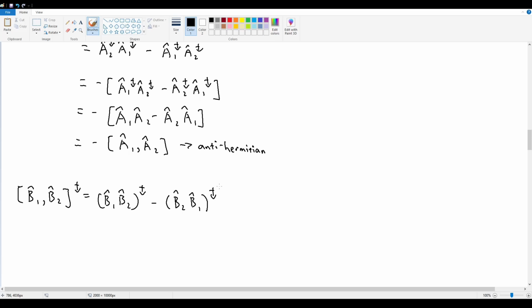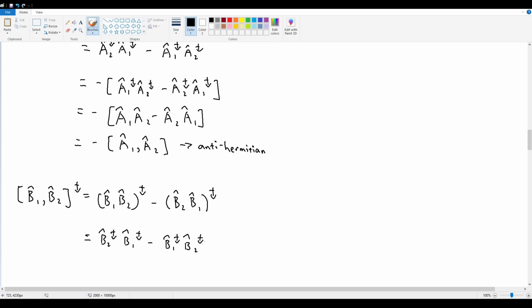Invoking the same property from problem 3.5 part B, I'm going to distribute the transposes into the individual terms by flipping the order. So this is equal to B hat 2 transpose B hat 1 transpose minus B hat 1 transpose B hat 2 transpose.